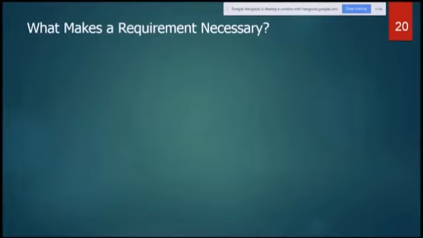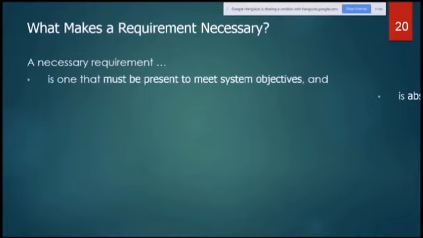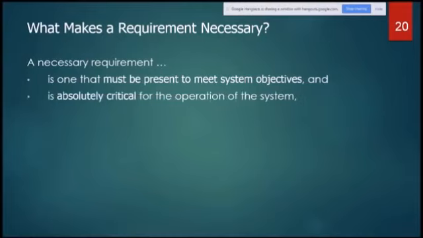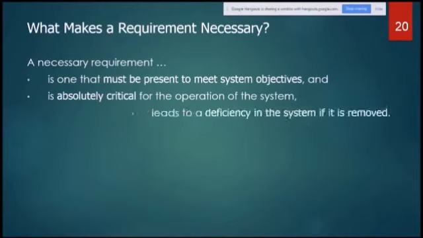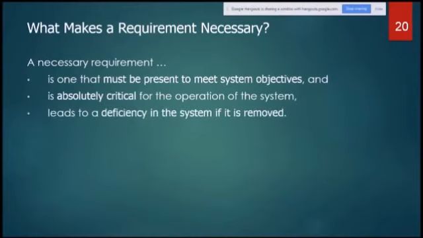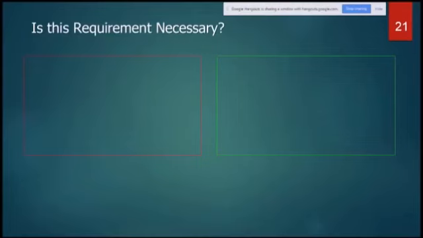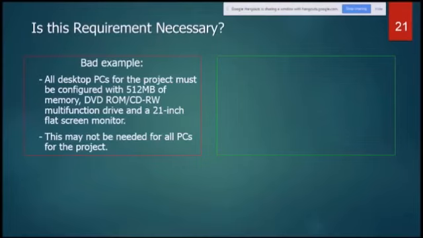Necessary. What makes a requirement necessary? A necessary requirement is one that must be present to meet the system objective and is absolutely critical for the operation of the system. It leads to a deficiency in the system if it is removed. And look at the example now.